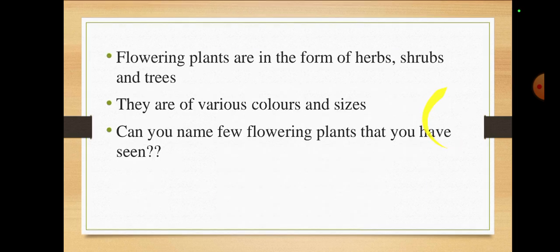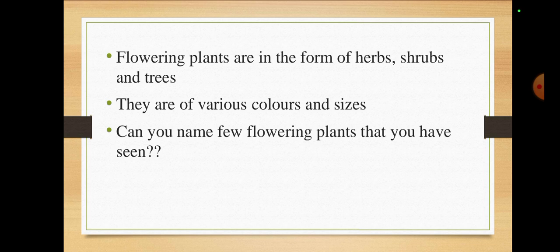Okay, and flowering plants are in the form of herbs, shrubs and trees. What did I say? They're in the form of 3 types. So I said plants are in 2 types, and you have to remember this: flowering plants and non-flowering plants. Further, flowering plants are in 3 types, that are herbs, shrubs and trees.